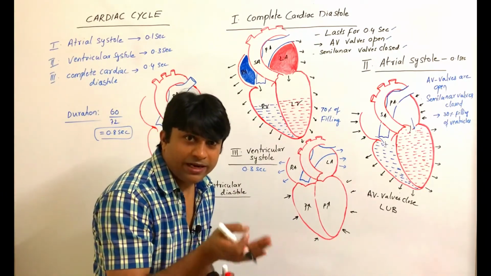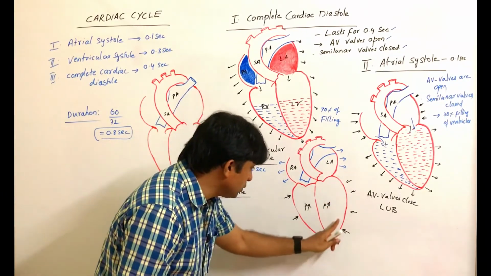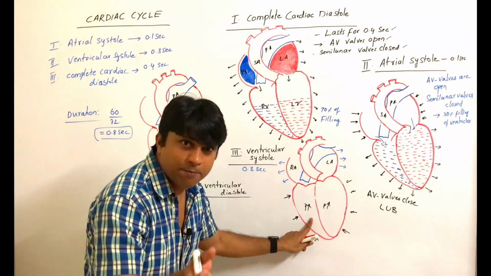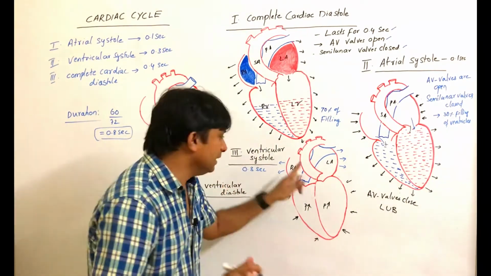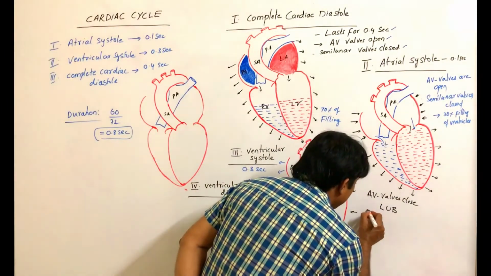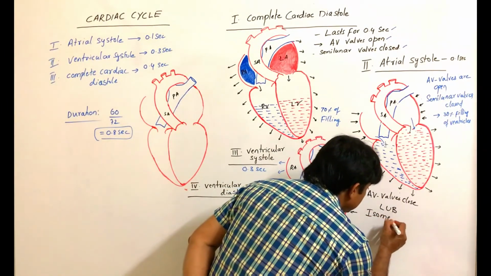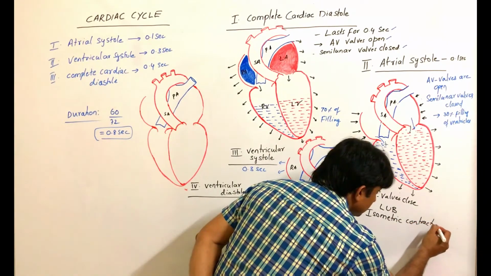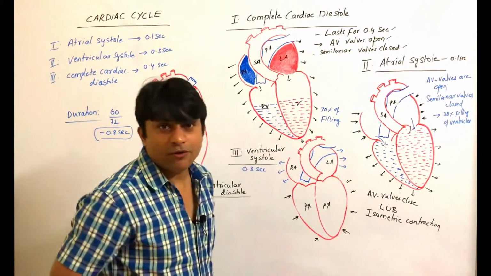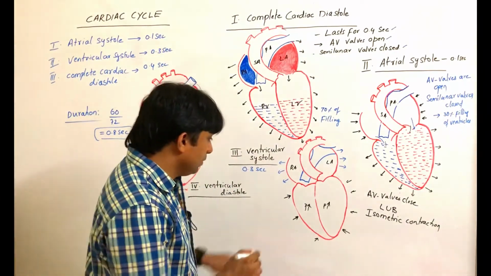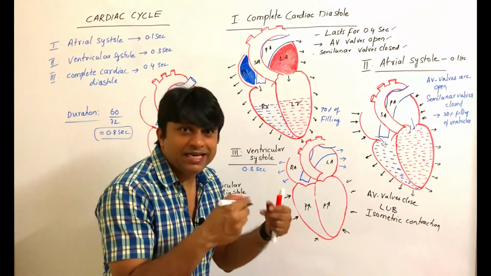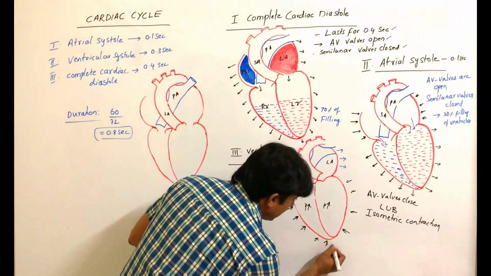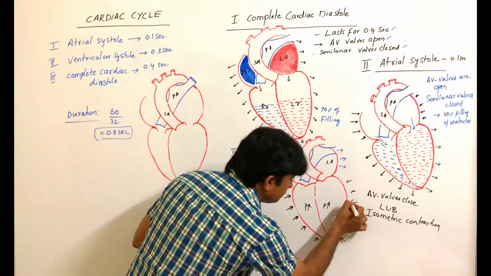When the pressure keeps on increasing in the ventricles, there is no change in the volume of the blood inside the ventricles, but the pressure keeps increasing. This is called isometric contraction. Now slowly the pressure keeps increasing in the ventricles. Ventricles contract, the pressure inside the ventricles keeps on increasing.